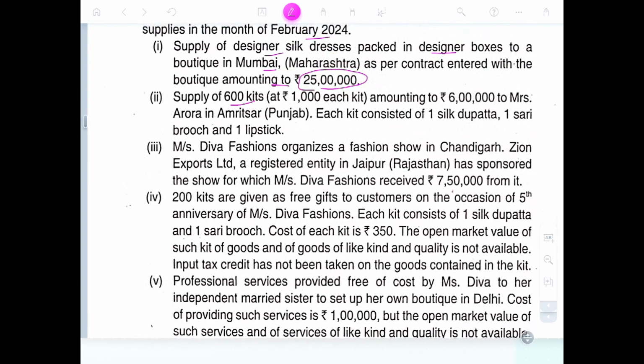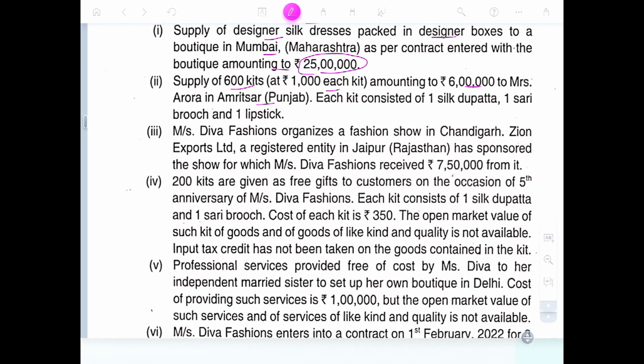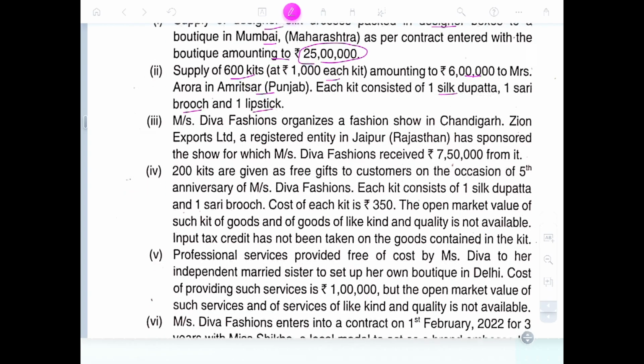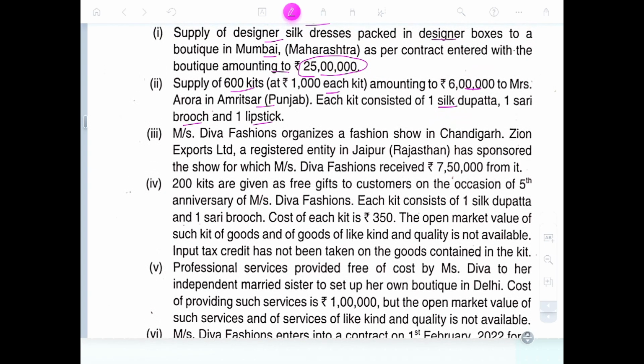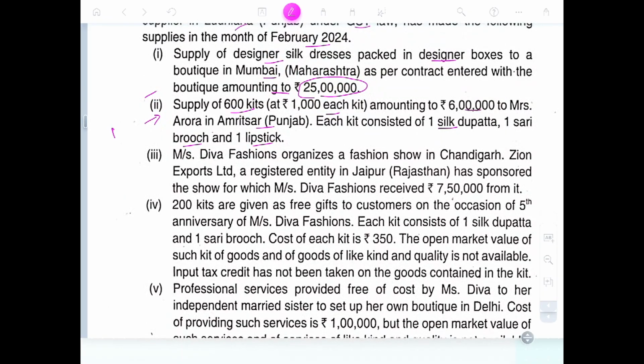Supply of 600 kits, 1000 each, about 6 lakhs, to a boutique in Mumbai, Punjab, intrastate. Each kit consists of one silk dupatta, one sari, and one lipstick. So these three, dupatta, pouch, and lipstick, is it a composite supply? Okay, this is a mixed supply. I think so. Mixed.